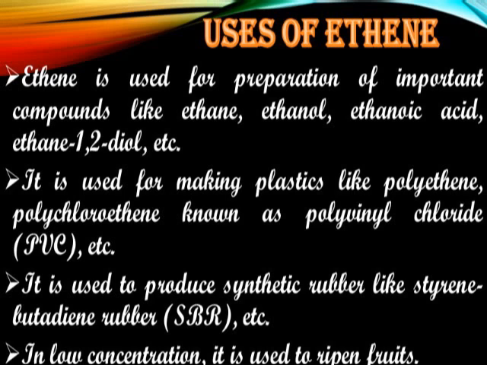Number 4, at low concentration, ethene is used to ripen fruits. So those are the uses of ethene.